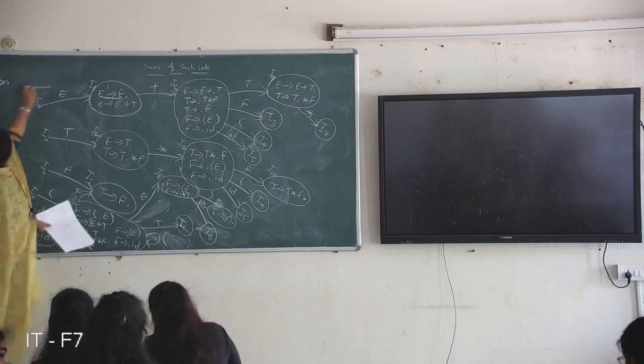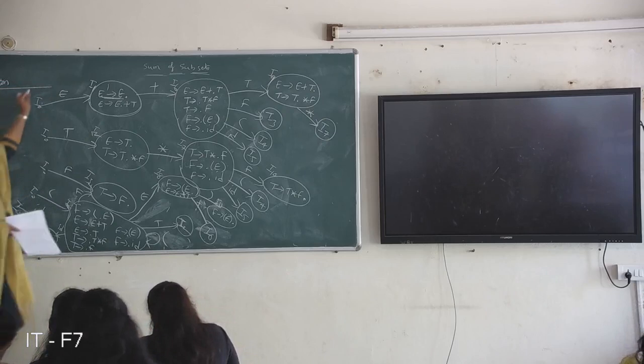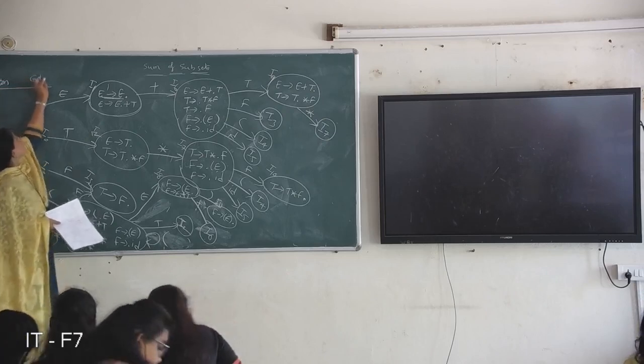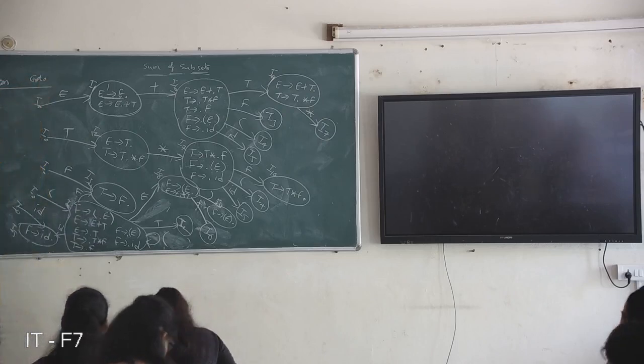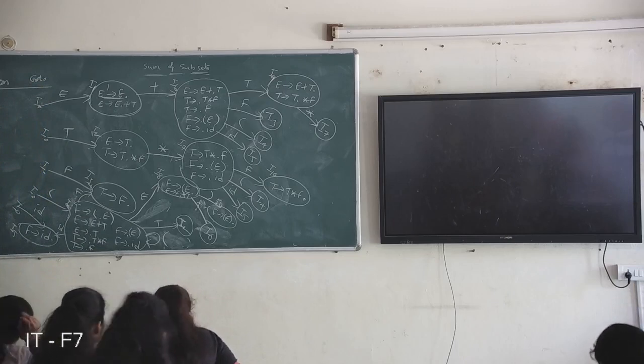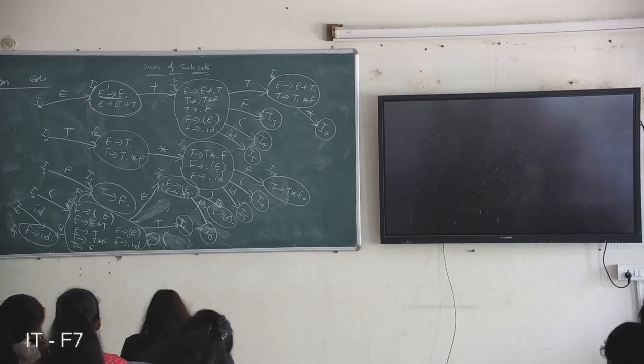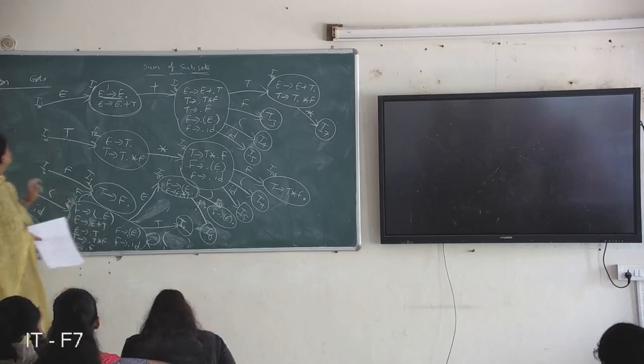Action and goto. It contains action and goto. Row-wise, write the state numbers: 0, 1, 2, 3, 4, 5, 6, 7, 8, 9, 10, 11. Only 11 states, from 0 to 11.